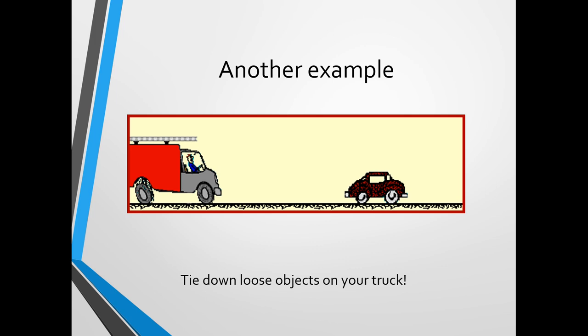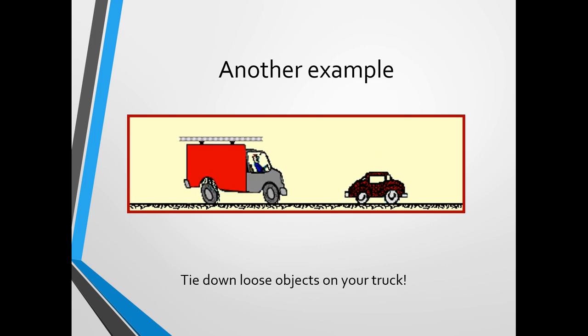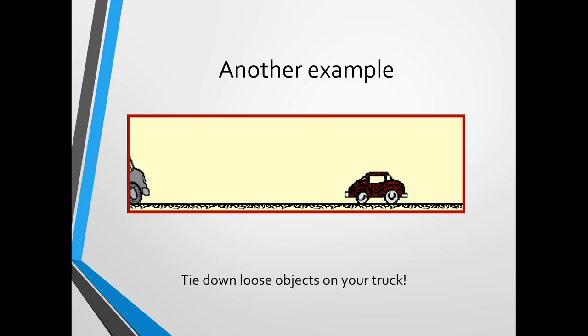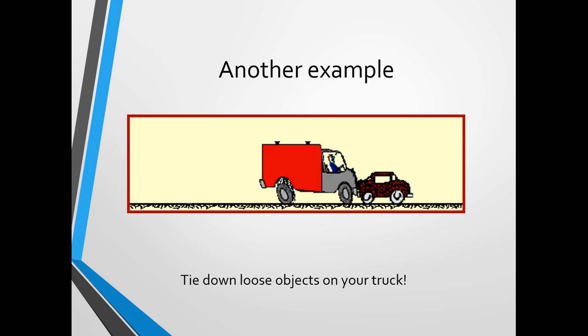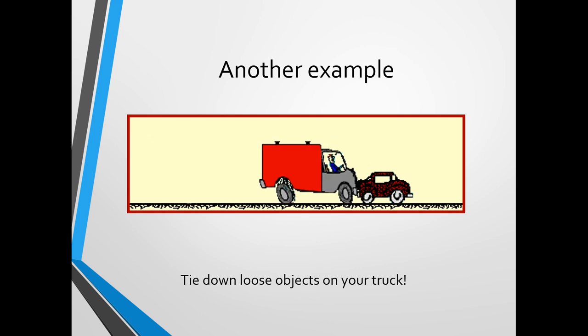So there we see another example. A force, in this case the smaller car, is acting to stop the moving truck. However, there is no force on the ladder to stop it, so it wants to continue moving and goes flying forward.